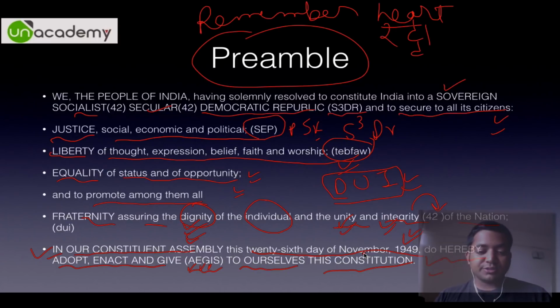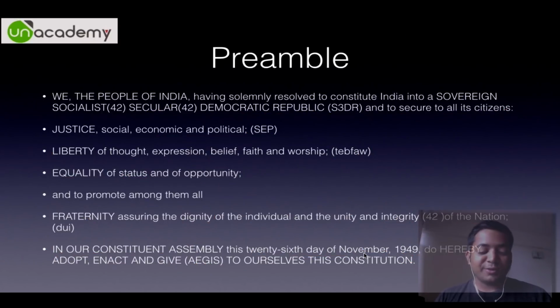In our Constituent Assembly, this 26th day of November 1949, do hereby adopt, enact and give to ourselves this constitution. Do not say it like this. Do not speak at such a rapid pace that people can't understand it. It will not help you in the interview.